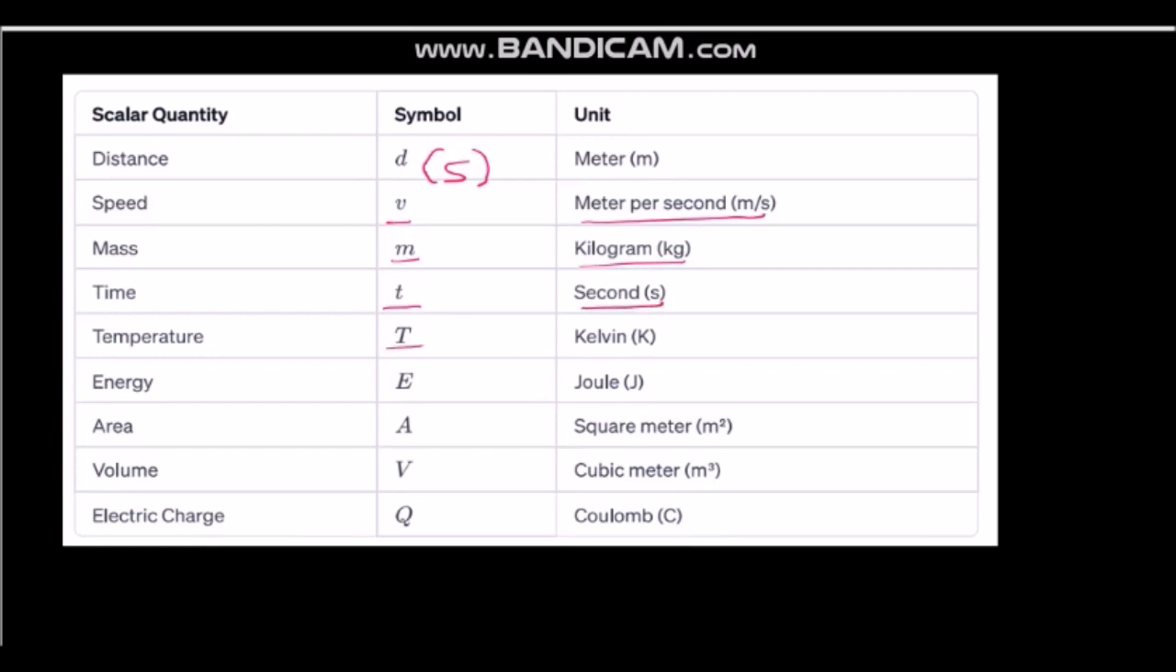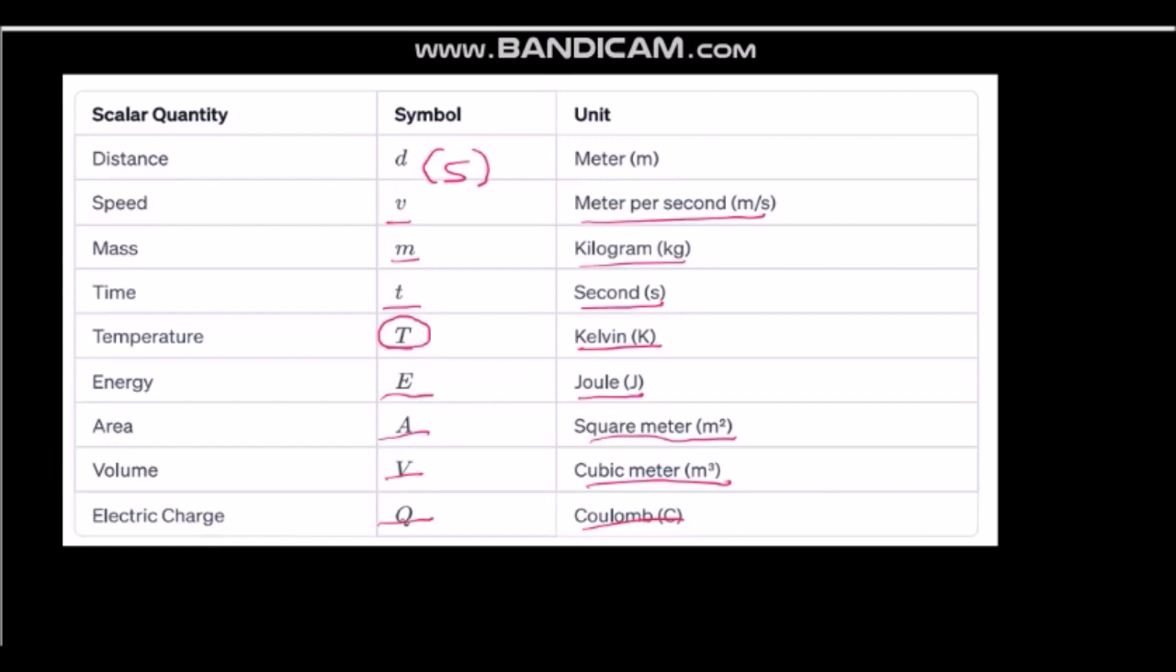Temperature T, capital T for temperature. Sometimes in physics, don't confuse: small t for time, capital T for temperature, measured in Kelvin. Energy E, measured in Joule. Area A, measured in meter squared. Volume V, measured in cubic meter. Electric charge, symbol Q, measured in Coulomb. These are scalar physical quantities.